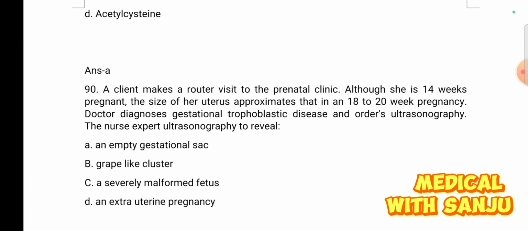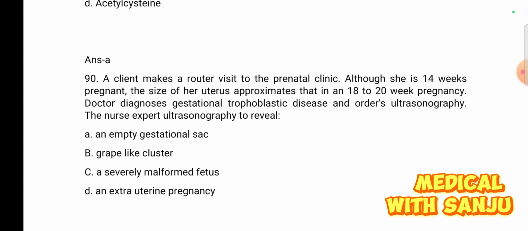Question number 90. A client makes a routine visit to the prenatal clinic. Although she is 40 weeks pregnant, the size of her uterus approximates an 18 to 20 weeks pregnancy. Doctor diagnosed gestational trophoblastic disease and orders ultrasonography. The nurse expects ultrasound to reveal option A, an empty gestational sac, option B, grape-like cluster, option C, a severely malformed fetus, and option D, an extrauterine pregnancy. The right answer is option B, grape-like cluster.